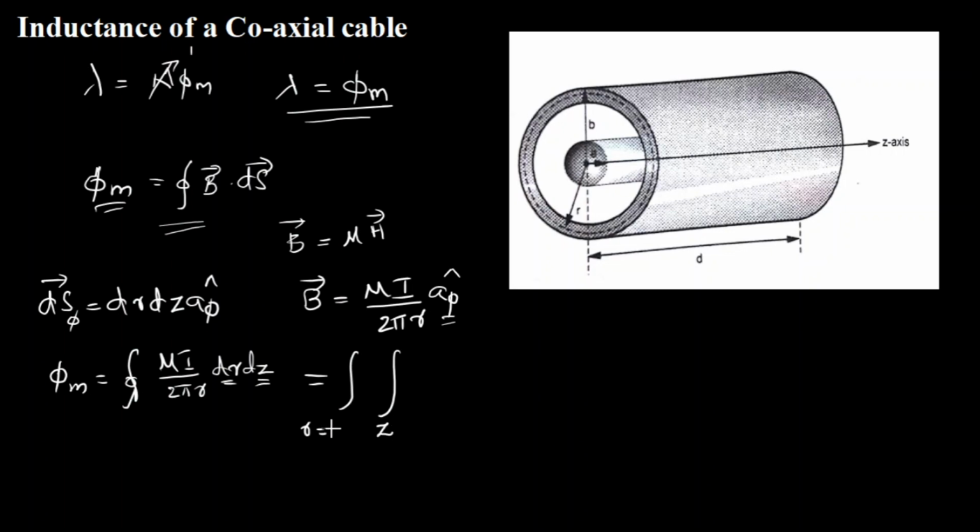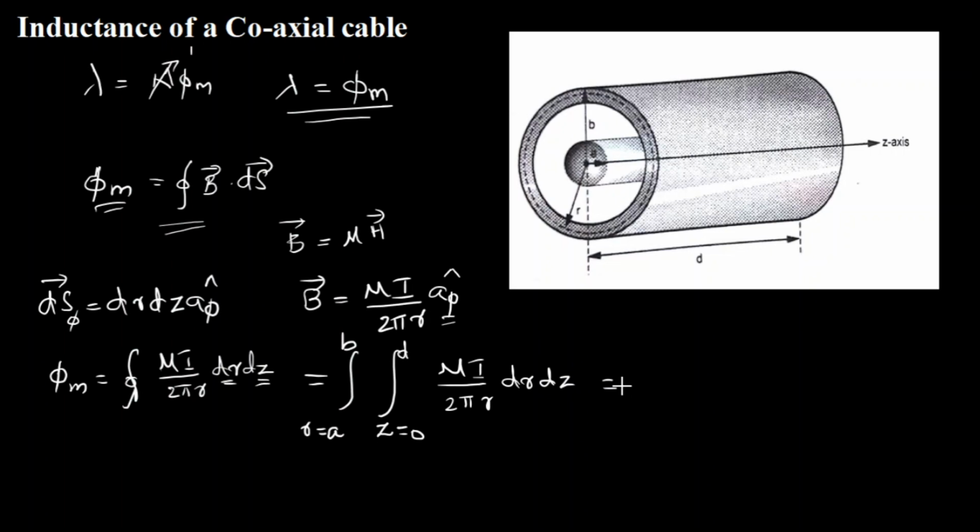So r can vary from inner radius to outer radius, a to b, and z can vary from 0 to d, that is the maximum length of coaxial cable is only d. So z can vary only from 0 to d. So if I integrate mu I by 2 pi r with respect to these limits, then I'm going to get my total flux involved.